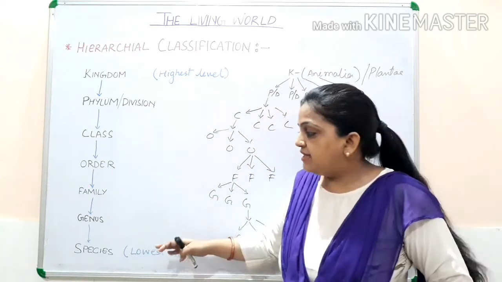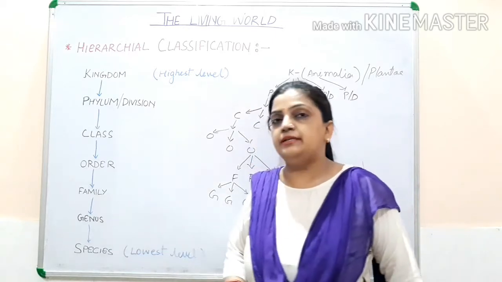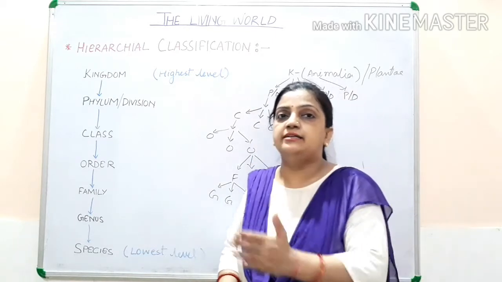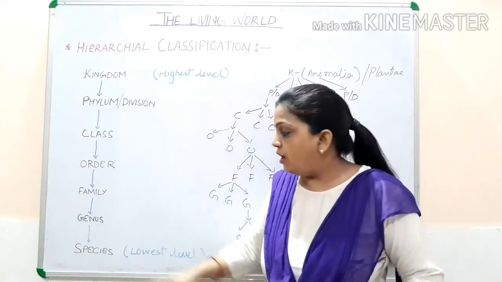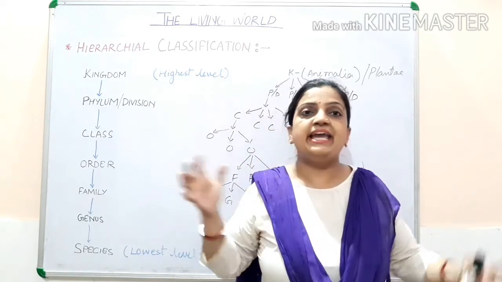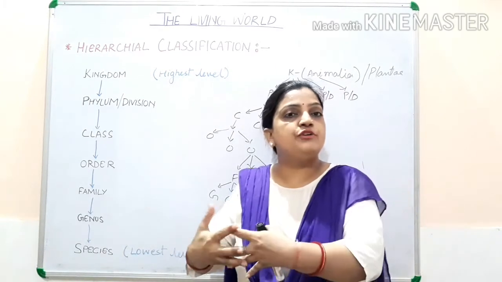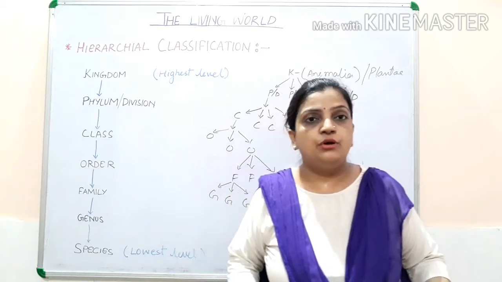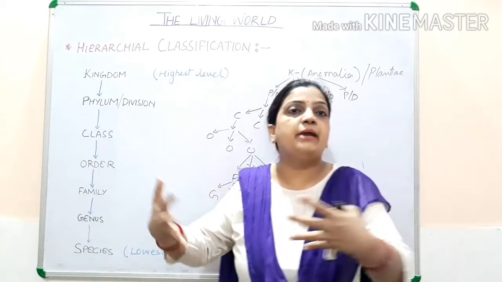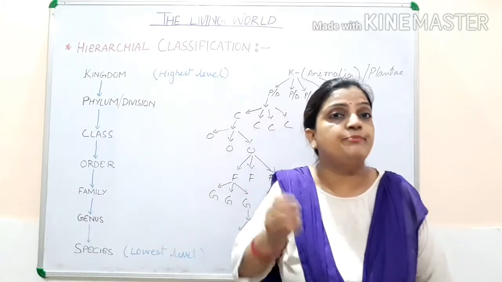But when we talk about genus, take the example of the genus of lion, tiger and leopard. All the individuals of the lion species will be able to reproduce. All the individuals of tiger will be able to reproduce. All the individuals of leopard will be able to reproduce. So they belong to the same species, which is why they are able to reproduce.